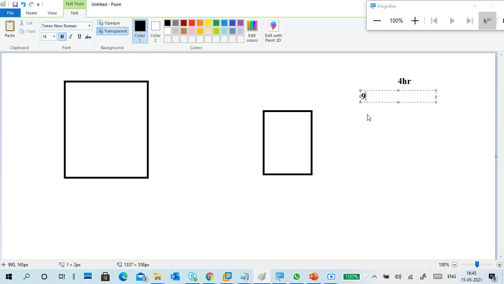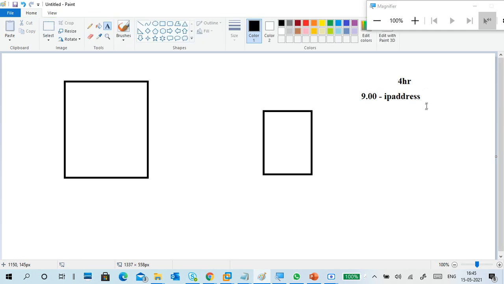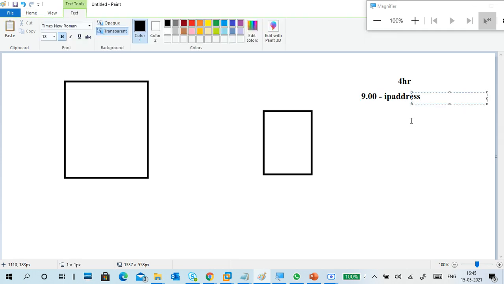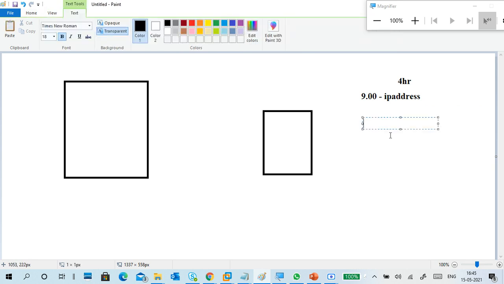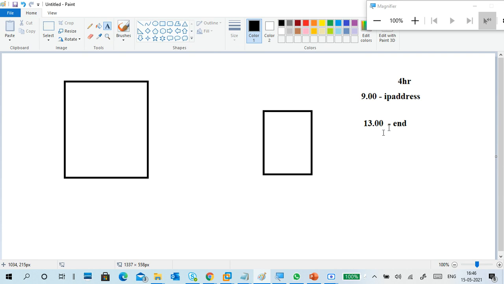So in the morning at 9 o'clock I open my system and get an IP address. That is the start, meaning assigned. The end time, 4 hours later: 10, 11, 12, 1 o'clock. So at 1300 is the expiry time. Instead of expiry I'm writing end only. This is start and this is end.